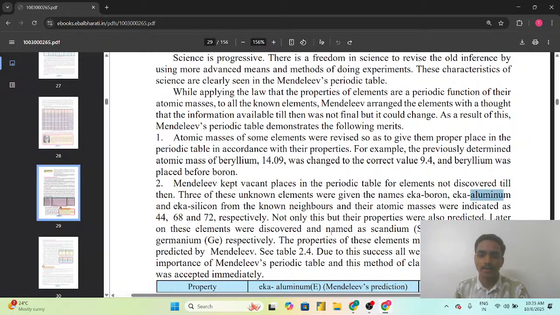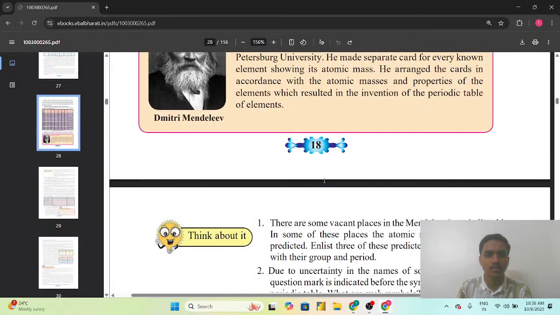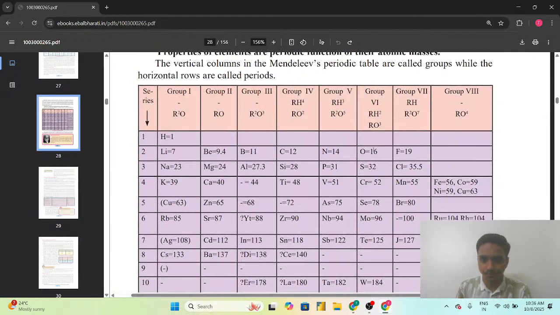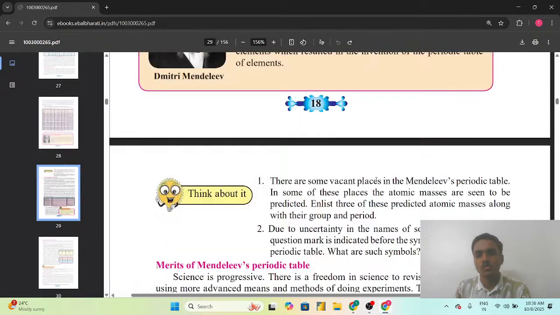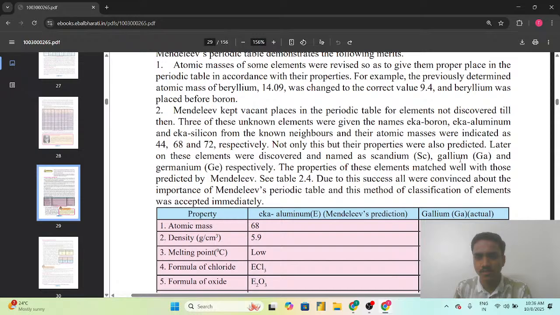But later when these elements were found and they found the similar properties, as we have seen, he has formed the groups and the periods in the periodic table. So later when these elements, that is scandium Sc, gallium Ga, and germanium Ge, were found, they found the similar properties with that particular group and the row. So those elements occupied the place of the Eka boron, Eka aluminium, and Eka silicon respectively.